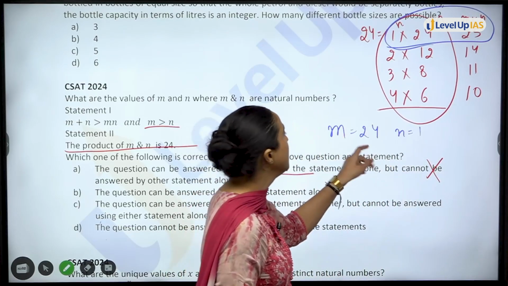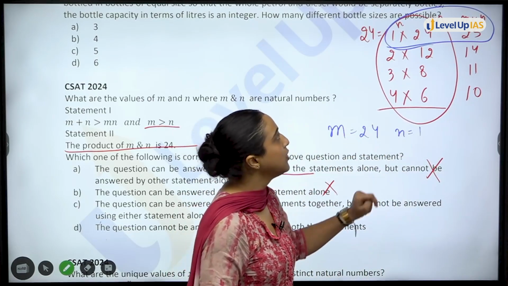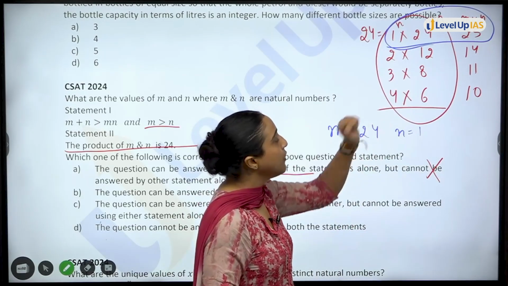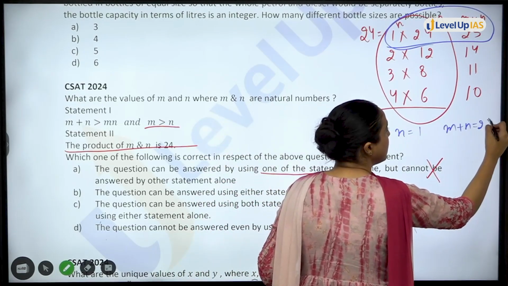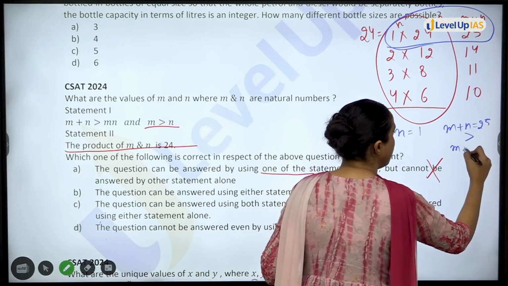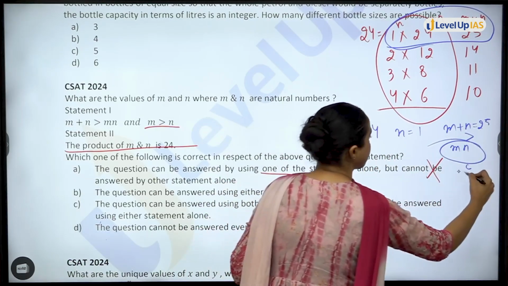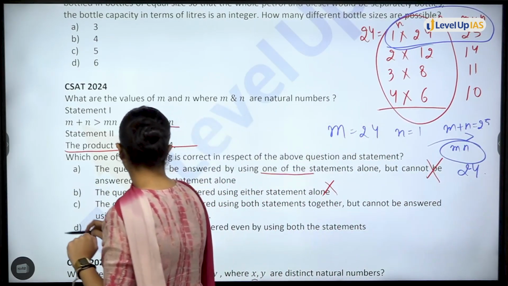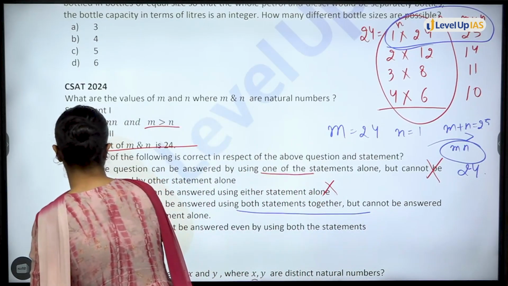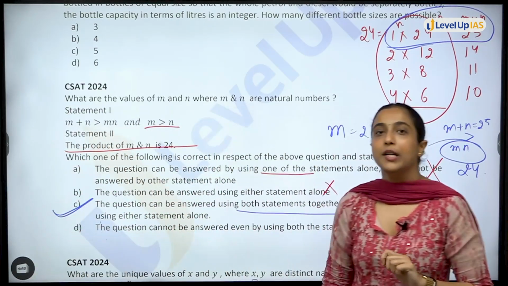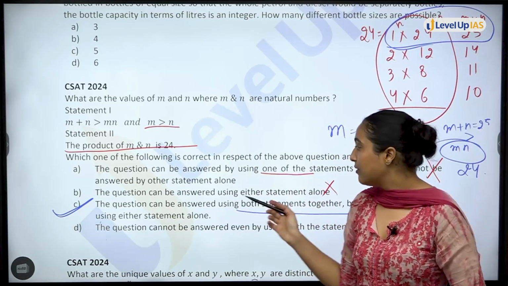Now you can see m is equal to 24, n is equal to 1. M plus n is what? 25. 25 is greater than mn, 24. So the question can be answered by using both statements together, option C, but cannot be answered by using either statement alone.